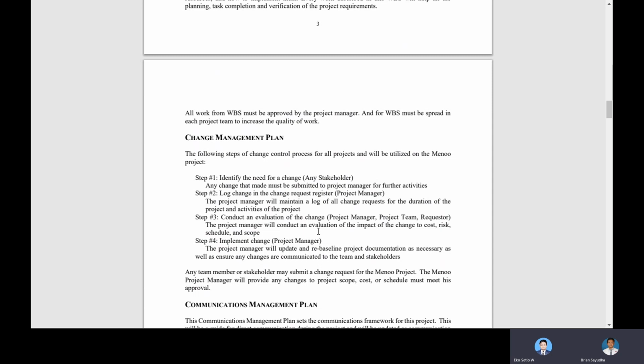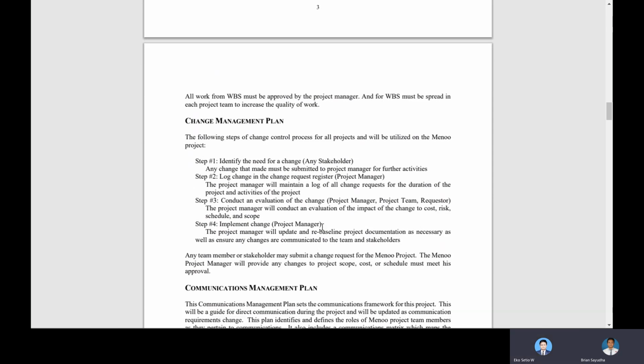It's going to involve the project manager, project team, and requester. The project manager will evaluate the project and consider what happens if we change this, and what the cost, risk, schedule, and scope impacts are. After all of this is evaluated, they implement the change. The project manager will update and rebaseline project documentation as necessary, and ensure any changes are communicated to the team and stakeholders.